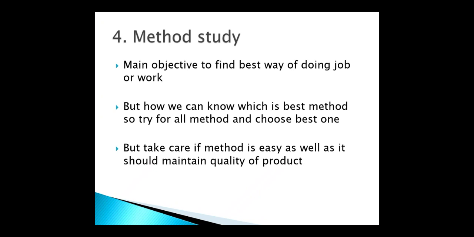But how are you going to find out? Suppose I am doing one thing in one way, other persons are doing it another way. By comparing both, no doubt within both we are completing the work, that is also no problem. But which is a good method, how are you going to find out? So what Taylor insists is to try all methods. Means how many methods to do that job? Try all methods and choose the best one. Means the best one, how are you going to choose? Which is the most effective and efficient.